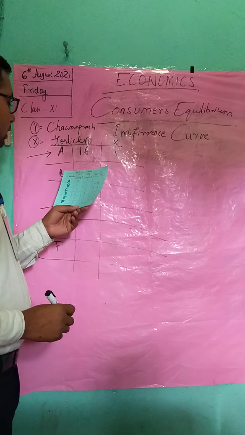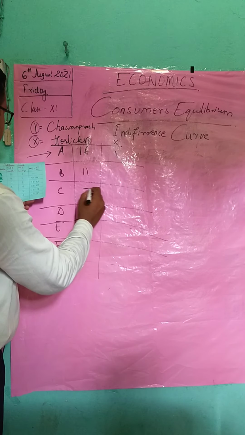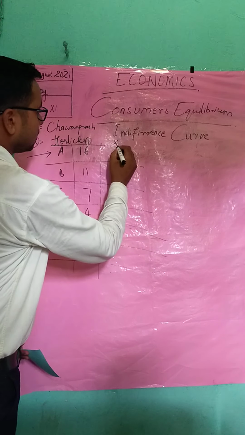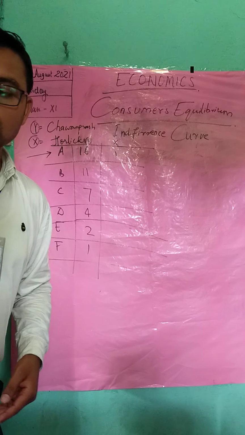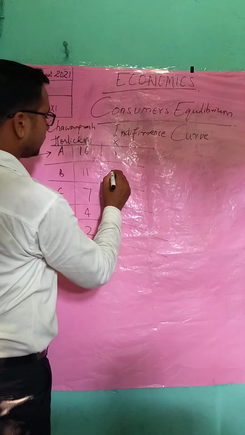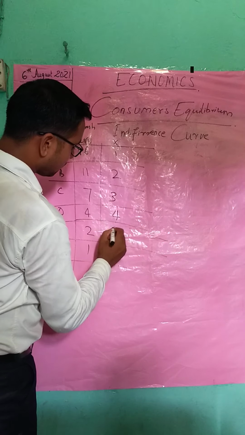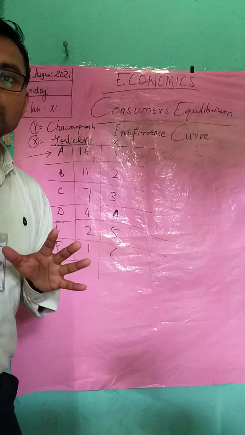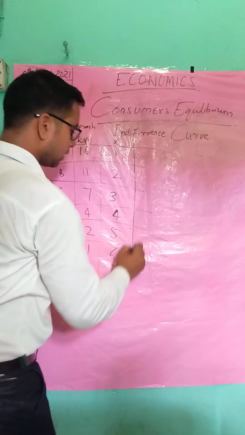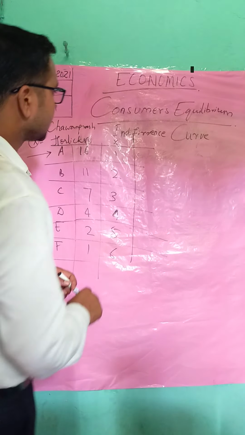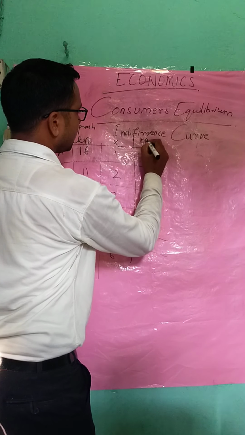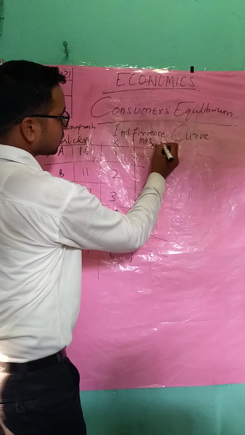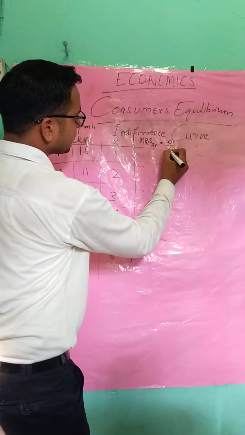See, the other combinations are 11, 7, 4, 2 and 1. Now here the X commodity, that is Horlicks, is going serially 1, 2, 3, 4, 5 and 6. These numbers are of spoonful. Here, students, that is MRS. MRS of XY, marginal rate of substitution, is equal to delta Y by delta X.